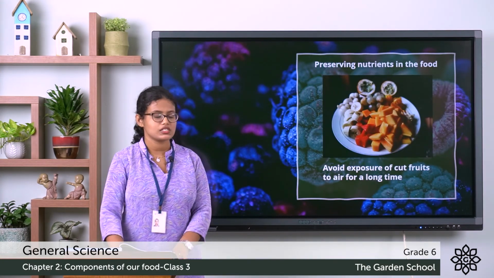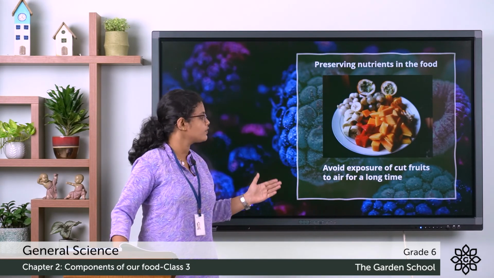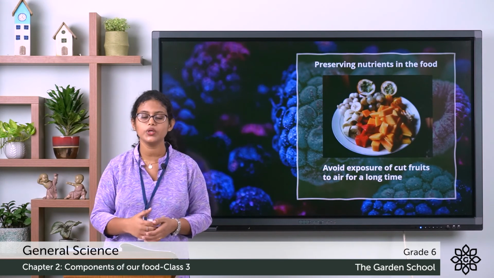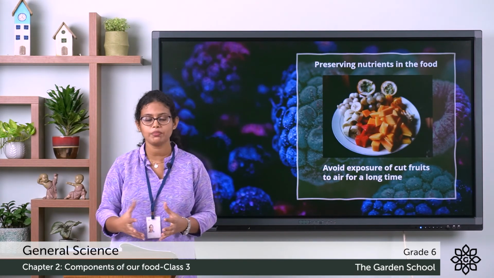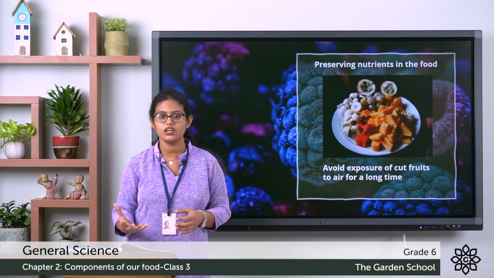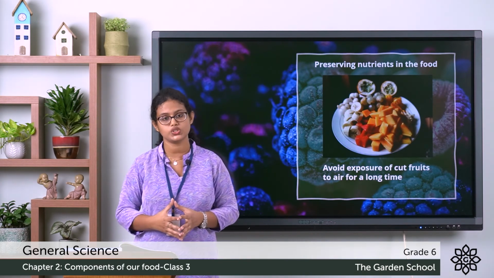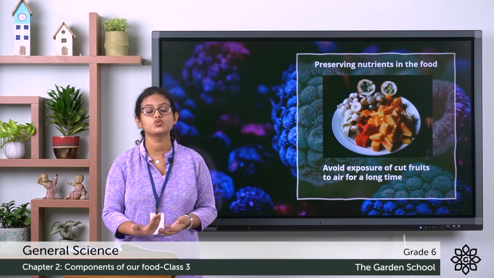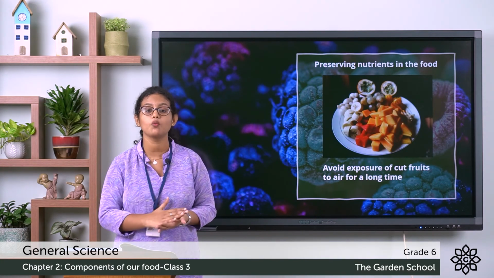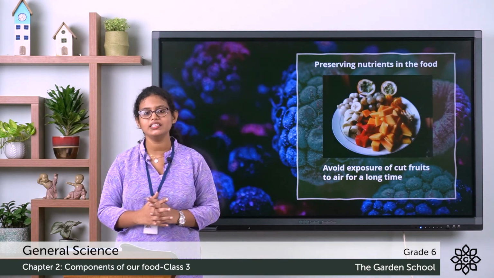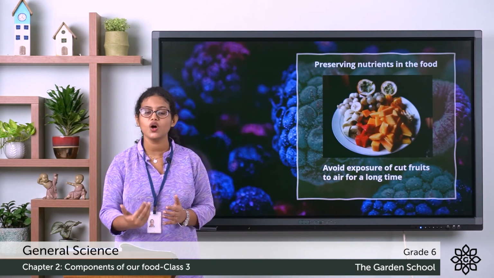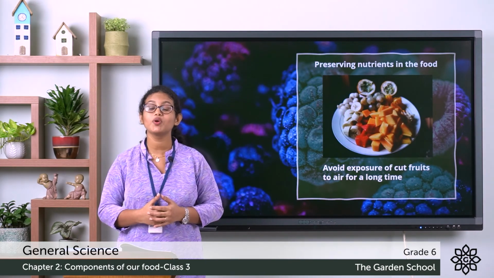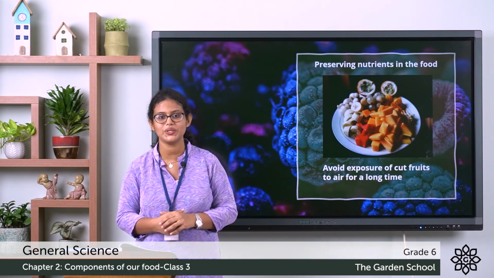The next point is avoid exposure of cut fruits to air for a long time. Sometimes after cutting the fruits, we keep them in the open air. After some time you can see the color and the taste start to change. Not only do the color and taste change, it reduces the nutritional value. So we must avoid doing that. These are the precautions that we need to take in order to preserve the nutrients present in the food.